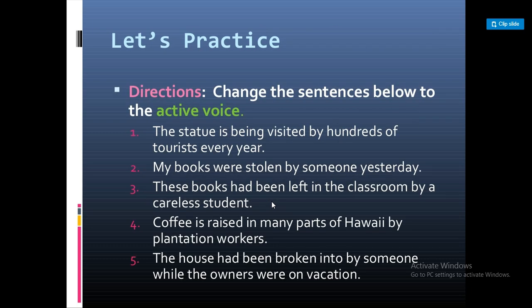Now, let's practice. Change the sentences below to the active voice. You have 5 sentences. Please write them in the active voice. I will do the first one for you. The statue is being visited by hundreds of tourists every year. So, hundreds of tourists are visiting the statue every year.